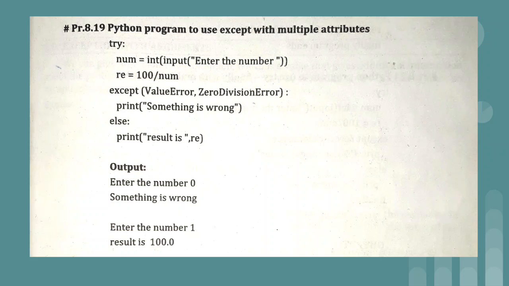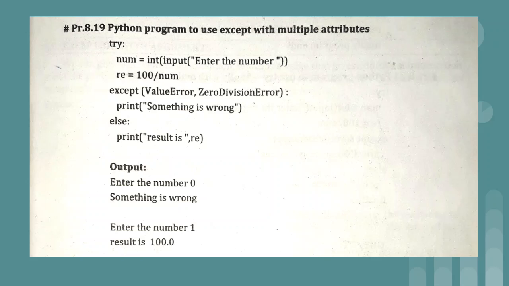Again we have one more program, in which we have just taken the input from the user and we are doing the same thing. We can use multiple except statements for different exceptions, or with a single except you can have multiple exceptions also. Within an except just put parentheses, and within the parentheses write down the types of exception that you think will occur because of the statements present in the try block. So this is one more way. In the last program which we have seen, we used separate except blocks for ValueError and ZeroDivisionError.